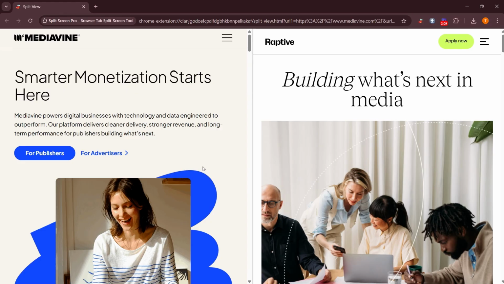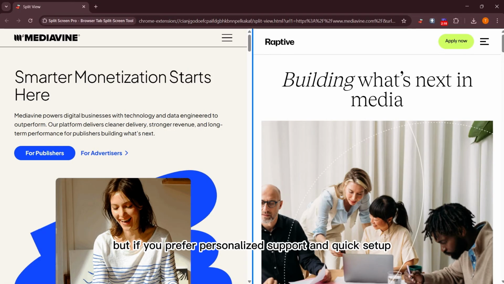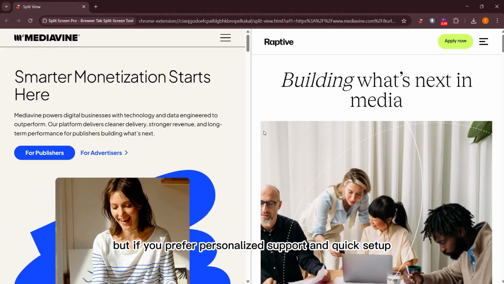In the end, if you're a content creator who values user experience, Mediavine might be the better choice for you. But if you prefer personalized support and quick setup, Raptive could be the way to go.